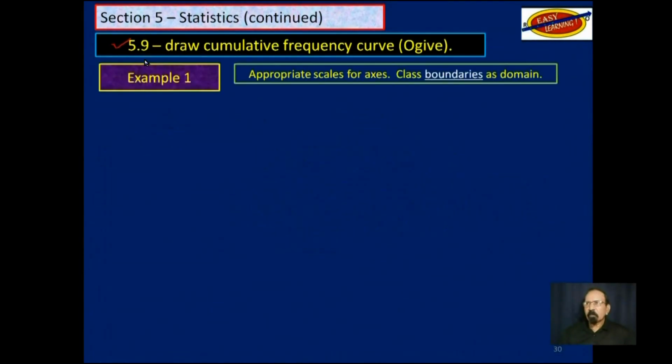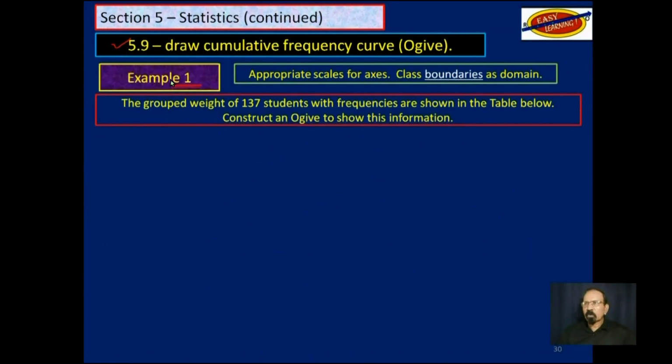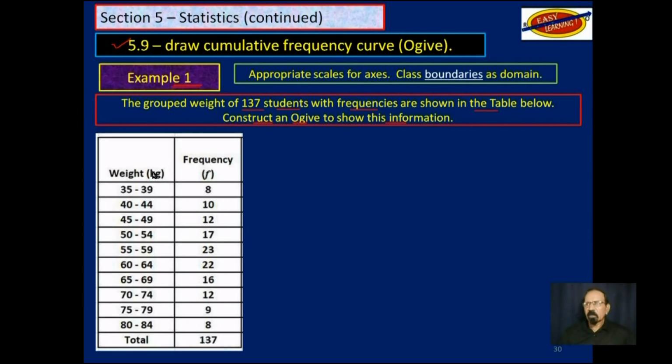5.9, example 1. The group weight of 137 students with frequencies are shown in the table below. Construct or draw an ogive to show this information. So this is a table. We have the group weight and the frequencies.